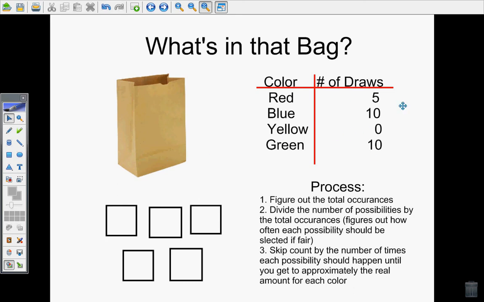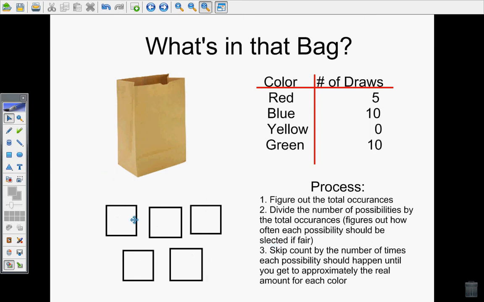Now I want to take that number of draws and divide it by the number of cubes in there. I could feel with my hand that there were 5 cubes. What I'm trying to figure out is how many times each cube should be drawn out in a perfect world. So if I had 25 draws and 5 cubes, 25 divided by 5 would mean each one of these cubes should be picked out of the bag about 5 times if everything is fair. Because 5 plus 5 plus 5 plus 5 plus 5, or 5, 10, 15, 20, 25.